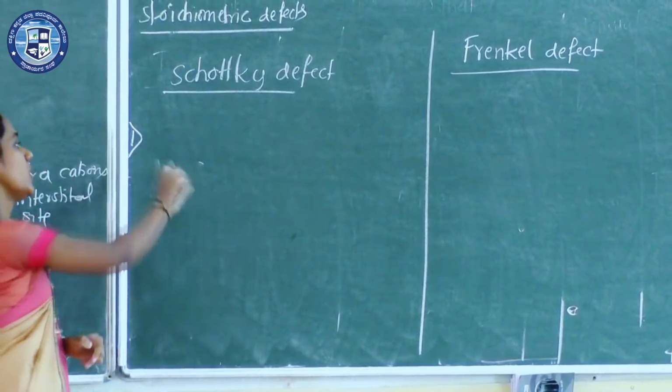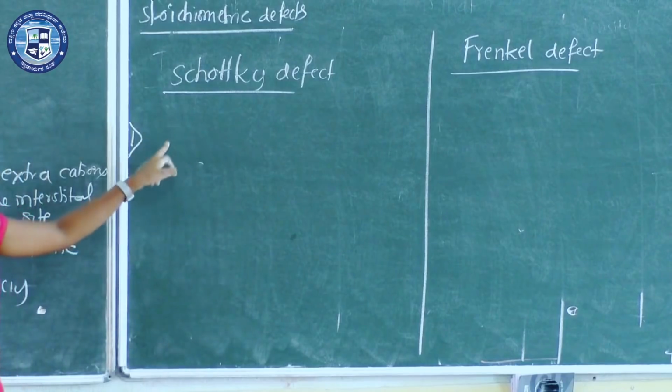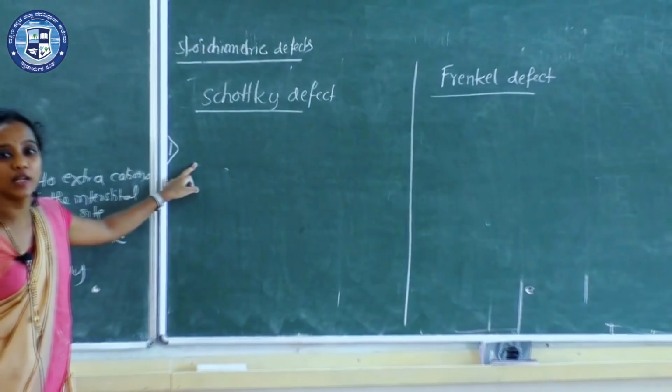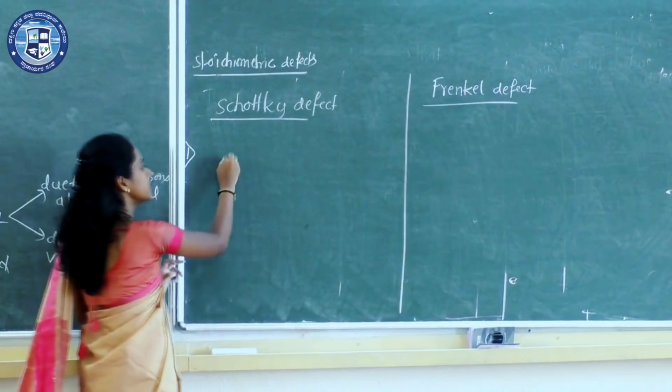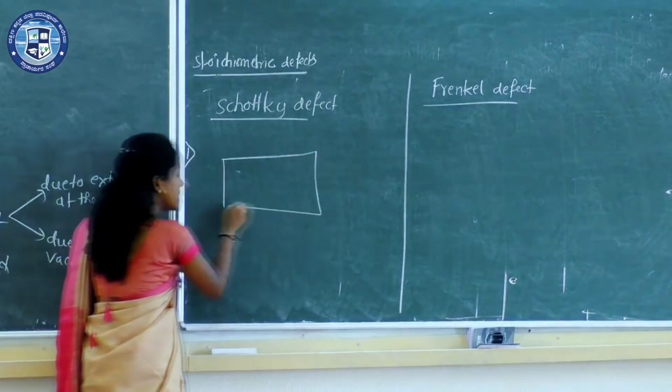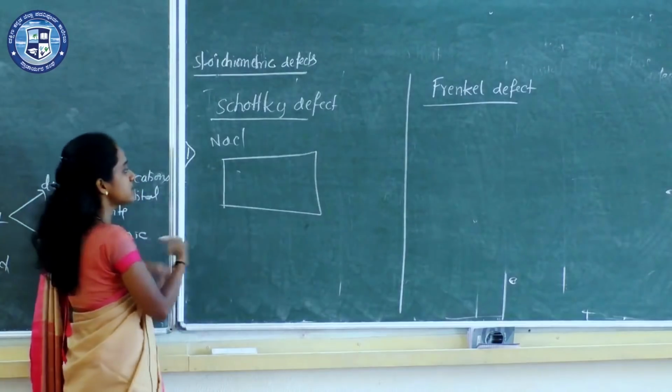Important topic. So what do you mean by Schottky defect? See, Schottky and Frenkel defects always exist in ionic solids only. So I'll consider here an ionic solid, maybe sodium chloride. Take it as a sodium chloride crystal.